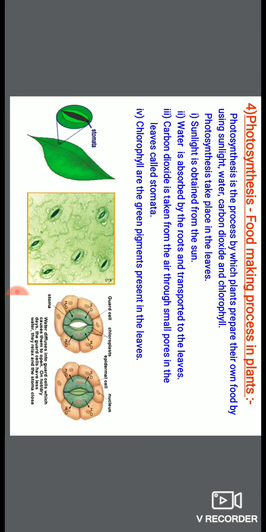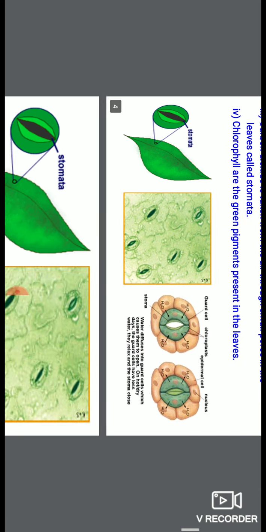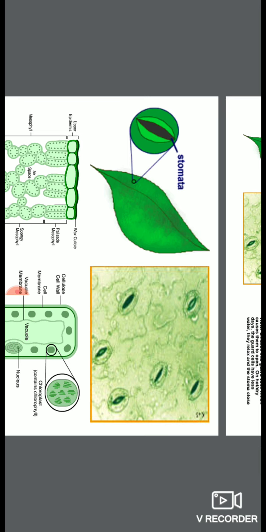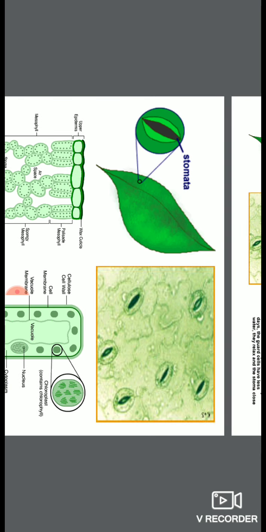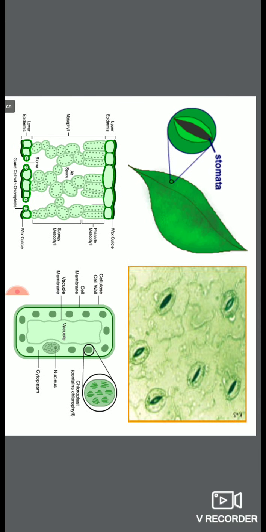In most plants, during daytime stomata remain open, and during night time stomata remain closed. So here this is the structure of the leaf by the microscope, where you can see the stomata, and this is the TS section of the leaf, where you can see stomata on the lower surface. There are no stomata on the upper surface. There are more stomata on the lower surface, and in between there are cells. So I want to clear this thing also.